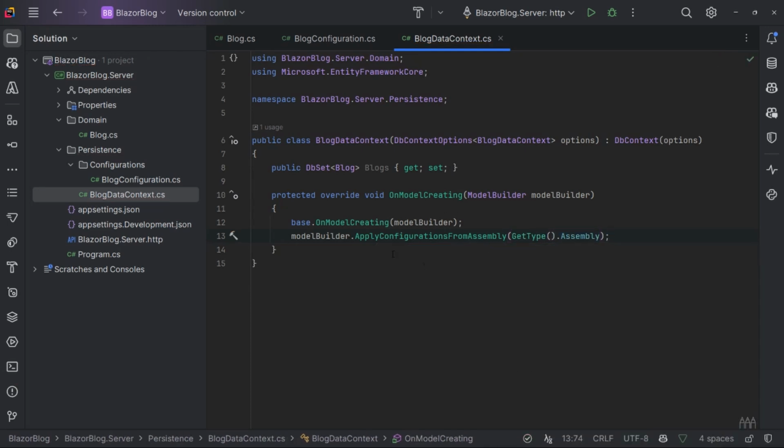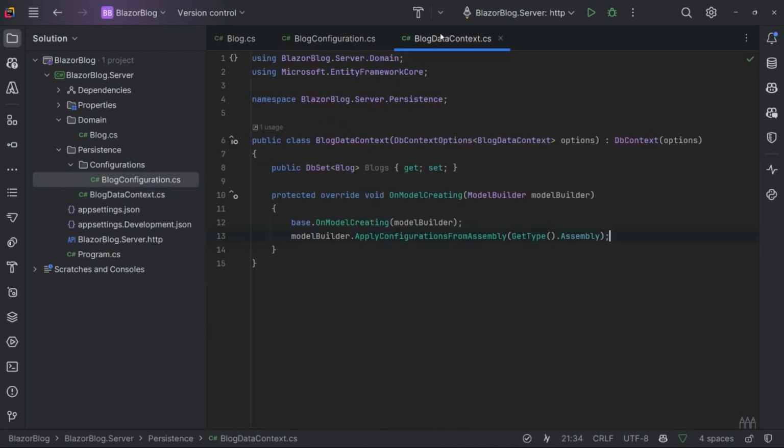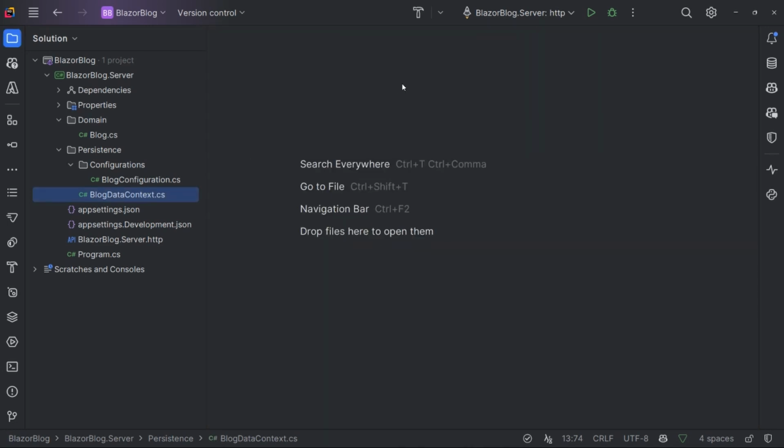So what this method is saying is that any configurations that are found in the same assembly as this class itself will be applied to the database. So that will ensure that this entity configuration that we've just set up will be picked up and applied by Entity Framework. So that's all that. Let's close all of those.